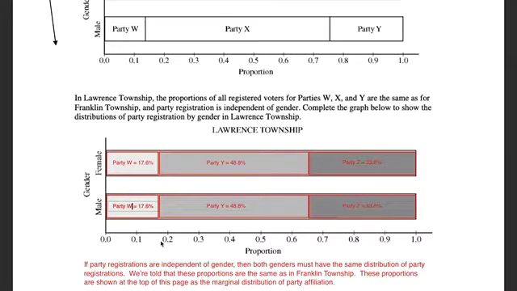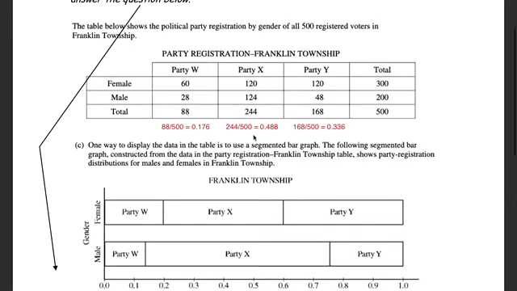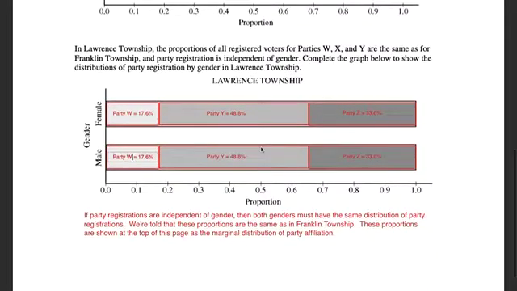So here are the party affiliations for W. So back to our table, the party affiliation for X is 48.8%. So what I had to do is I started at 17.6% and I added 48.8%. So 17.6 plus 48.8, that goes to about 66.4.